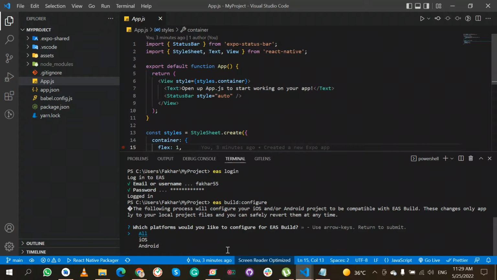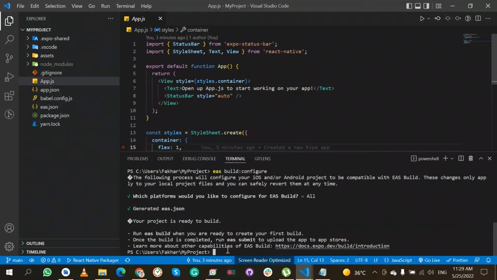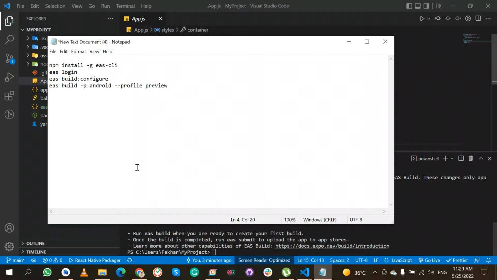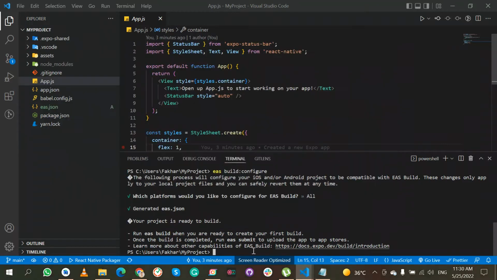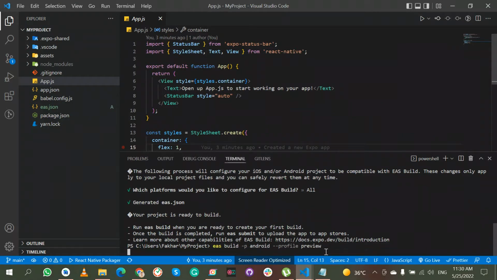If we want our application on iOS and Android both, I will go with all. After this, we have to copy this build line, place it here, and just click it.